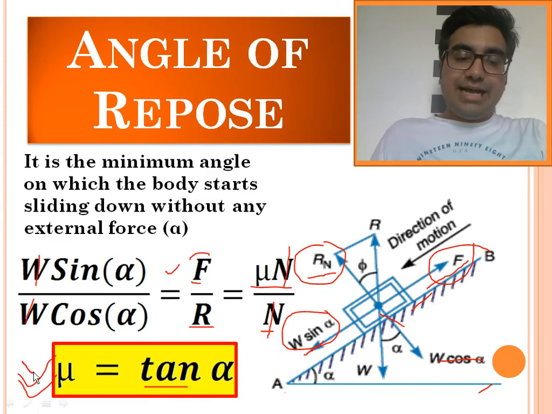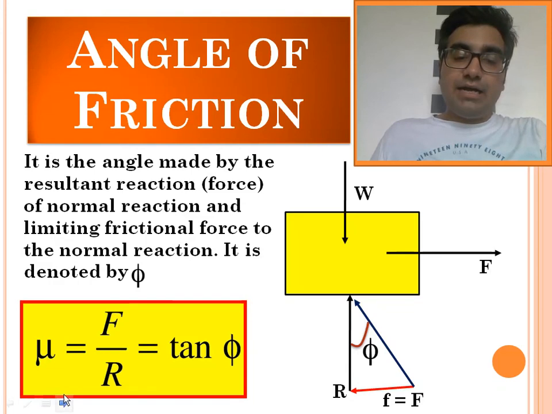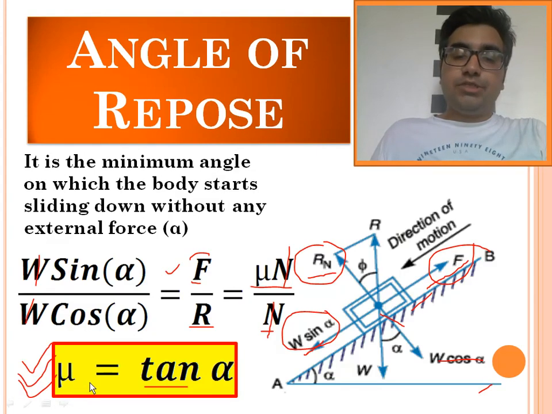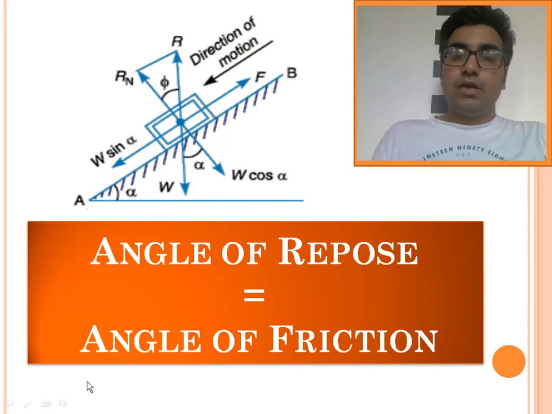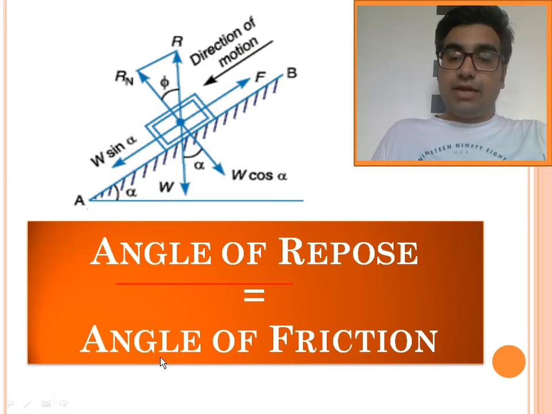In the previous slide, my dear friend, we got the relation mu is equal to tan phi, and in this slide we have got the relationship mu is equal to tan alpha. And mu is the same thing, that is the coefficient of friction. So the coefficient of friction is equal to tan phi, which is equal to tan alpha. That means tan phi is equal to tan alpha, which means phi is equal to alpha. So with this I can say that angle of repose is equal to angle of friction.